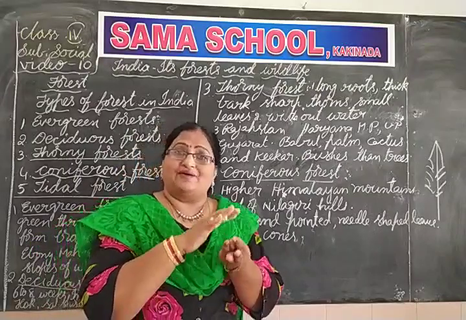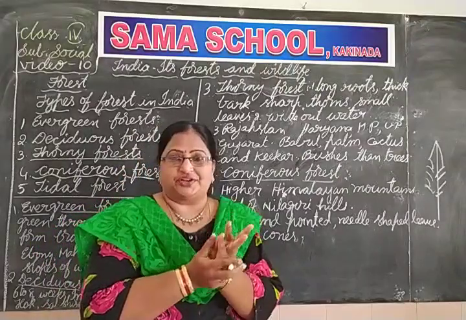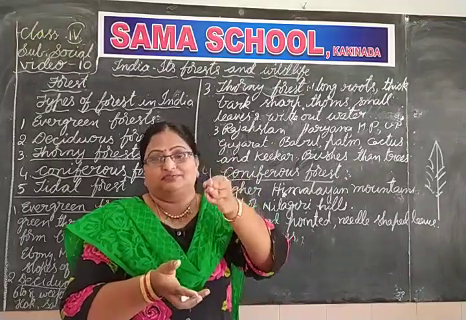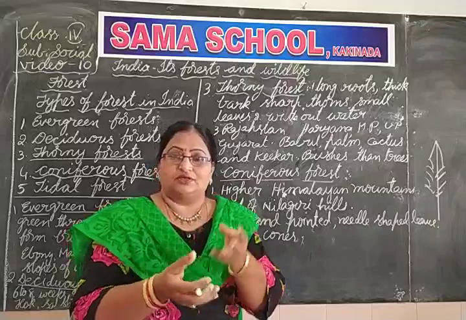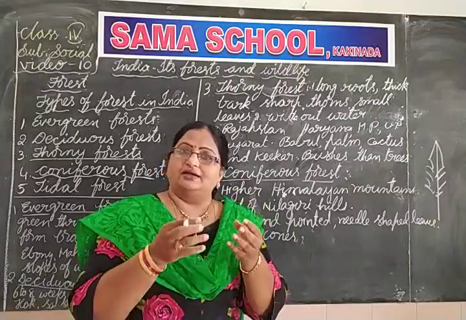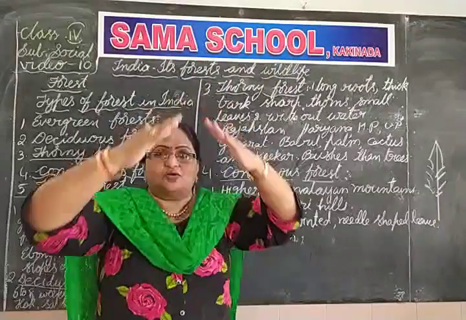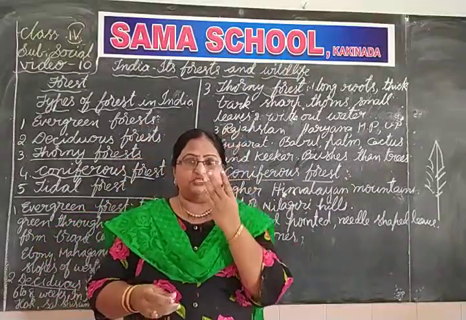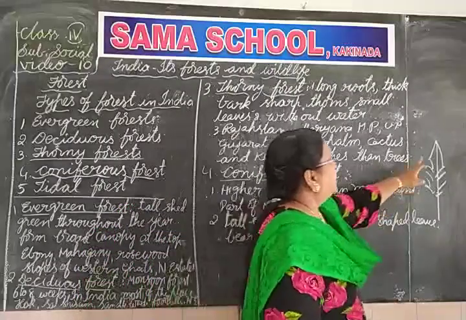So for avoiding that, these trees have a closed shape. The leaf is also closed, flowers are also closed, and completely it is a cone shape. Now if the tree is in a cone shape, what will happen?